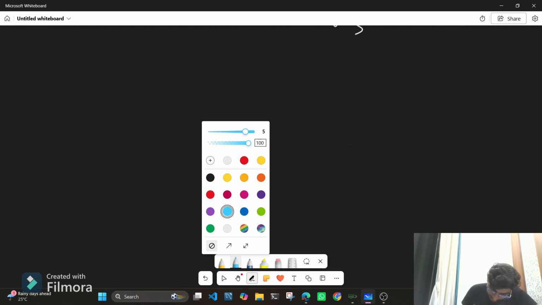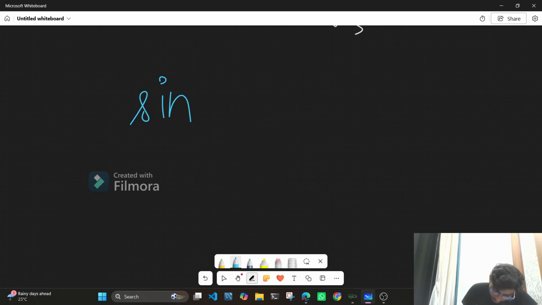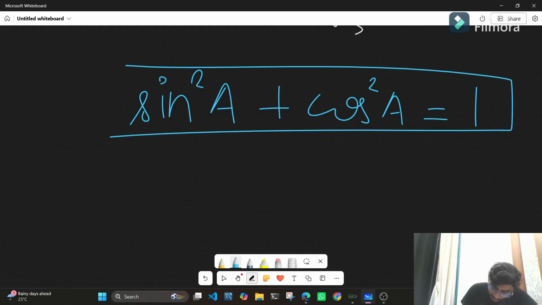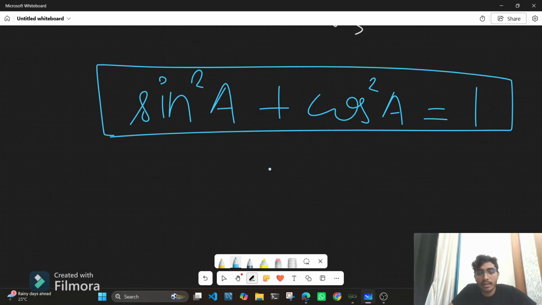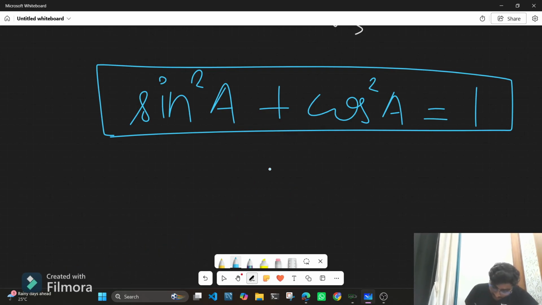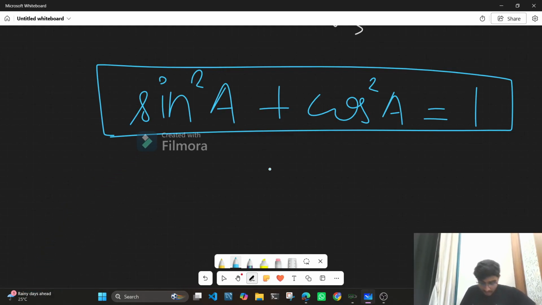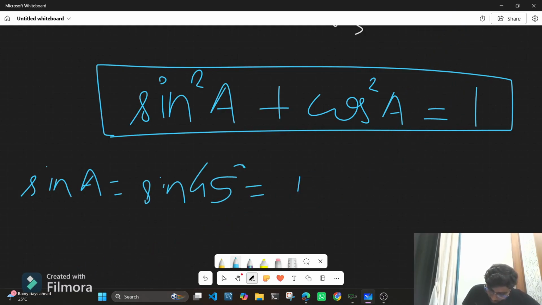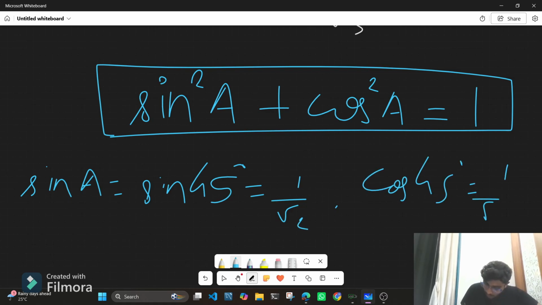So our first identity is sine square A plus cos square A is equal to 1. You can put any angle in the place of A, and you can prove this identity. If I take angle A is equal to 45 degrees, sine 45 is 1 by root 2, and cos 45 is also 1 by root 2.